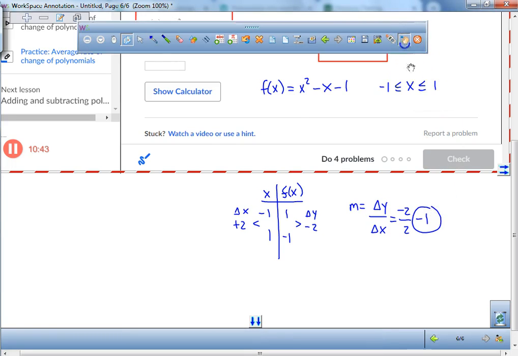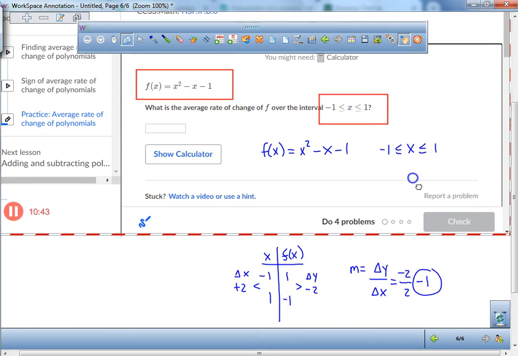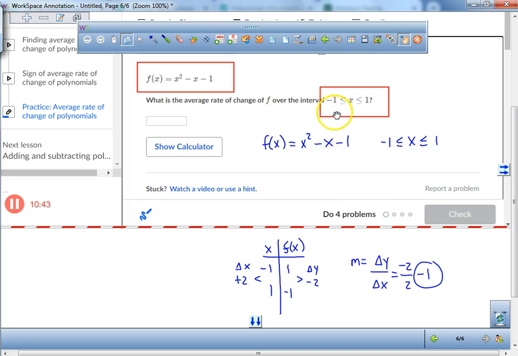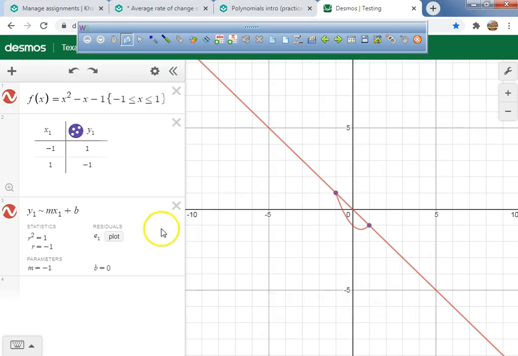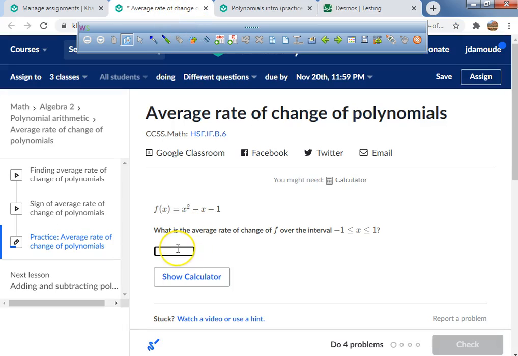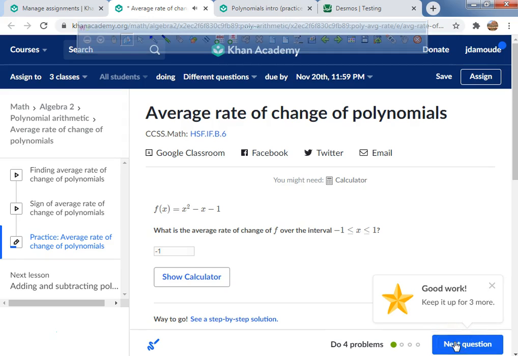So literally, what's the only thing I really have to do? I have to basically find the slope between these 2 ordered pairs. So what's the average rate of change of f over this interval? It's a -1. That's what I'm going to type in to the Khan Academy, and you can see right there it says -1. If I get it wrong, I get it wrong. But I didn't. Okay?